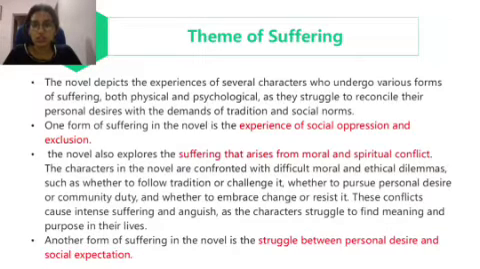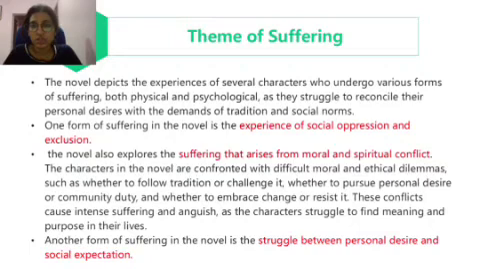Chandri is a good example to show how people suffer due to the social oppression and social stratification that existed in society. The novel also explores the suffering that arises from moral and spiritual conflict. The characters suffer due to the moral and spiritual conflict that they face. They are confronted with difficult moral and ethical dilemmas, such as whether to follow the tradition or challenge it, whether to pursue personal desire or community duty, and whether to embrace change or resist it. These conflicts cause intense suffering and anguish as the characters struggle to find meaning and purpose in their lives.